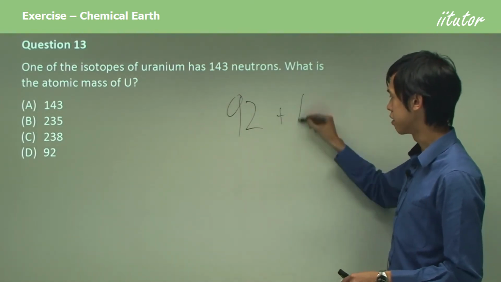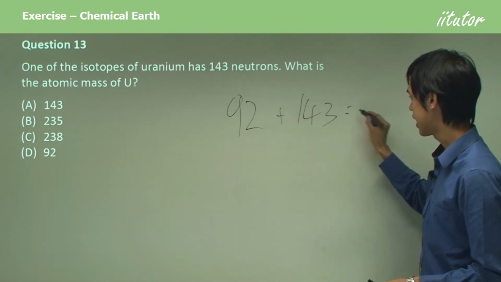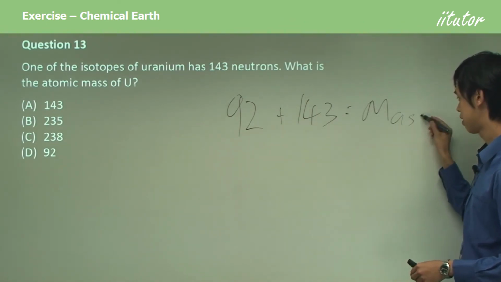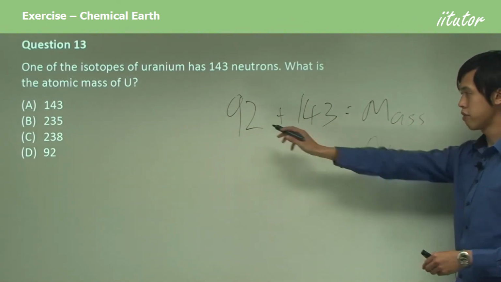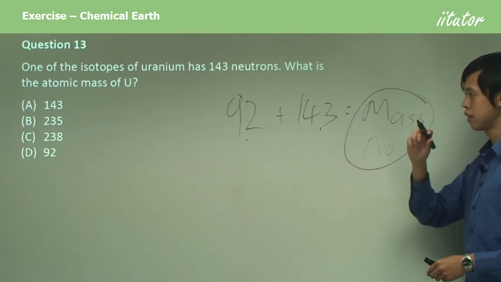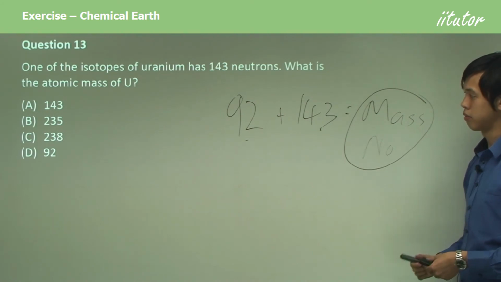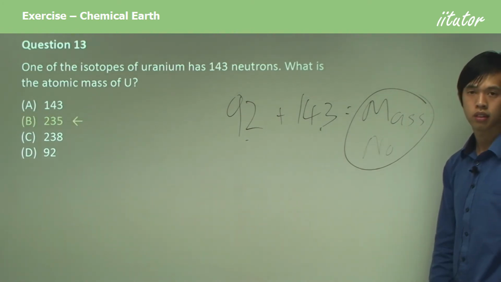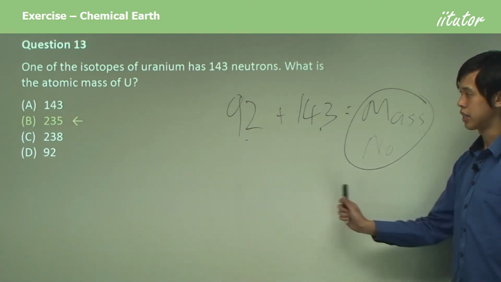We know the number of neutrons, and that equals the mass number. Okay, so the number of protons plus the number of neutrons equals the mass number. If we add them together, we get 235. Okay, so that's how we work it out.